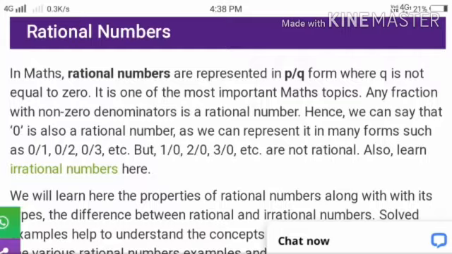The most important mathematical topic is rational numbers, and with these rational numbers we also learn about the case when q equals 0. The fractions are 1 by 0, 2 by 0, 3 by 0, etc. These are not rational numbers.